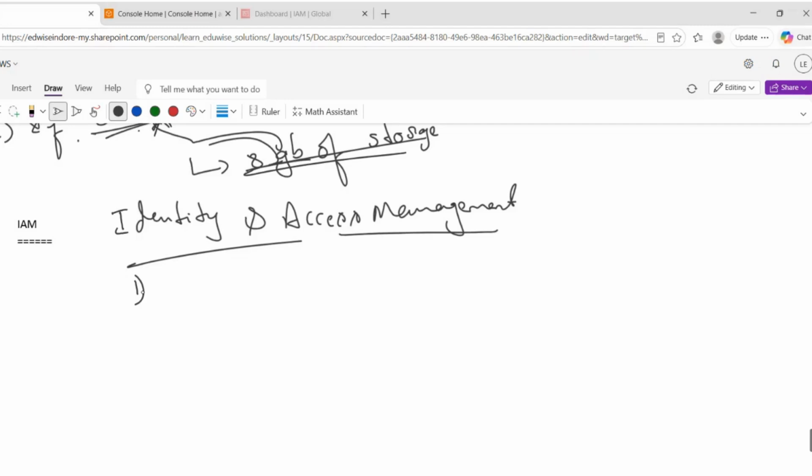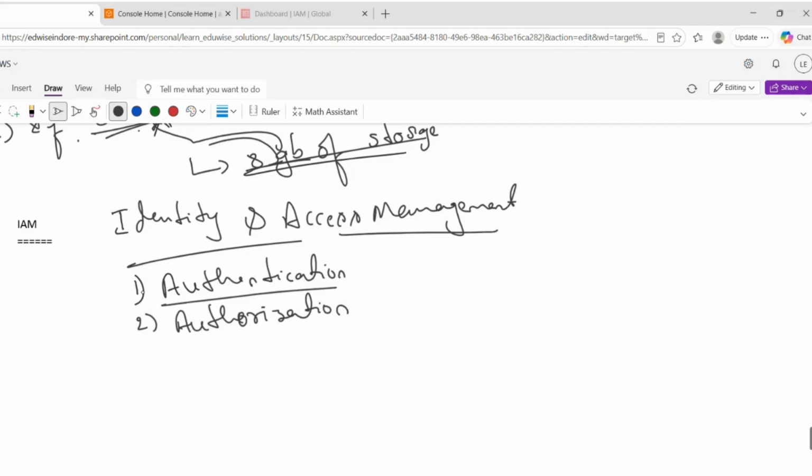First one is authentication. Second one is authorization. Authentication and authorization. So before proceeding with this, I'll explain in a very simple way using one story.